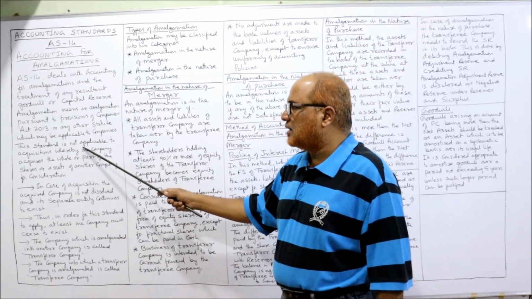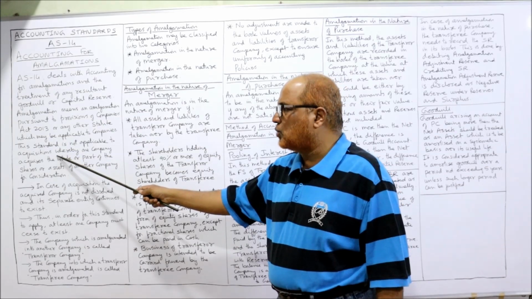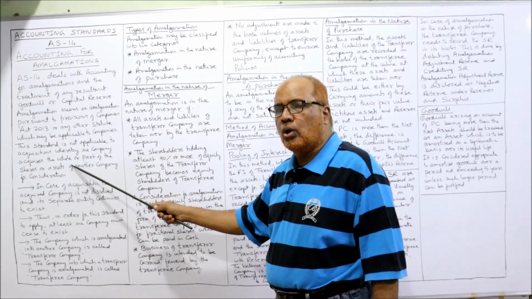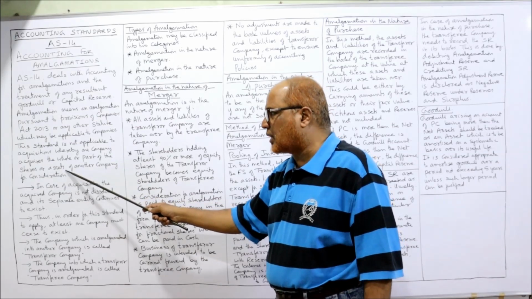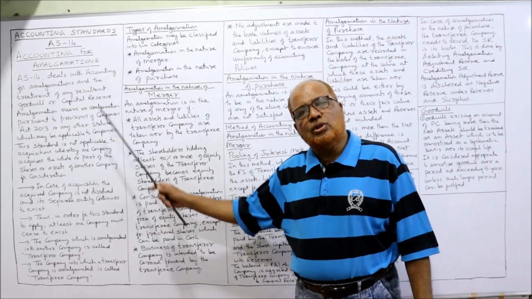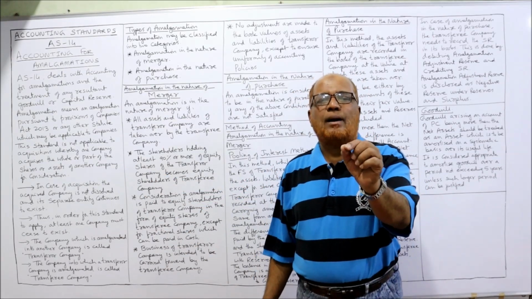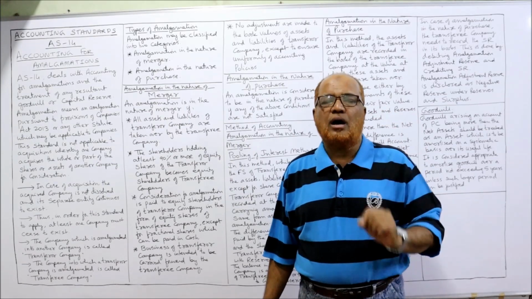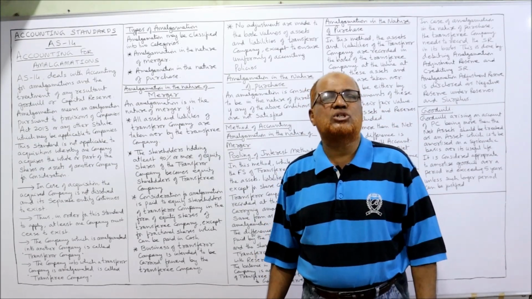Now this standard is not applicable to acquisition, where one company acquires the whole or part of the shares or assets of another company for consideration. So AS 14 is applicable only for amalgamation, not for acquisition.